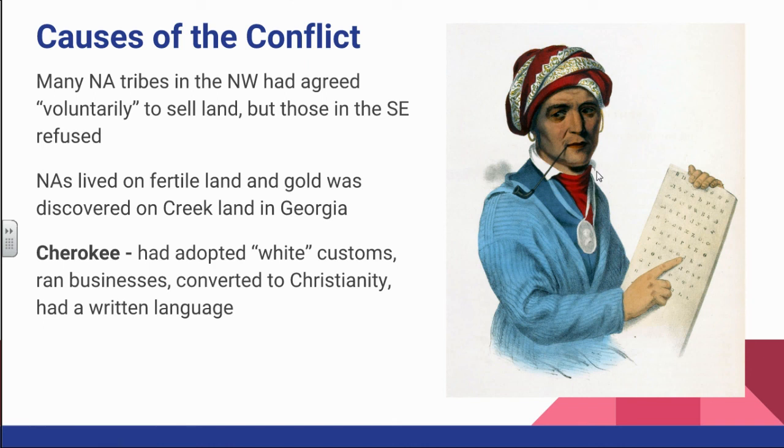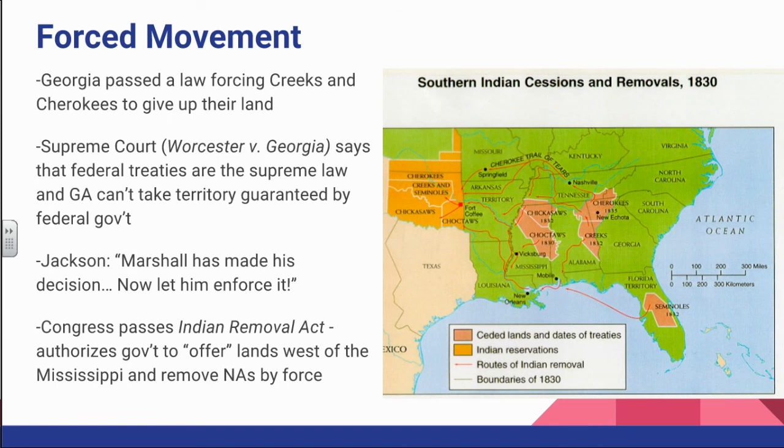So the Cherokee are going to play a big role in this Indian Removal Act, partially because they have some of the strongest claims to their land, especially because they can honestly say, we have worked with you. We live among you. We've adopted many of your customs. How do you justify taking our land from us? What you're going to have is a policy of forced movement.